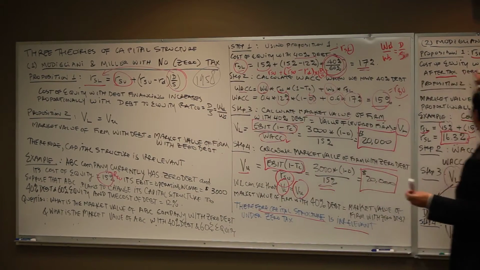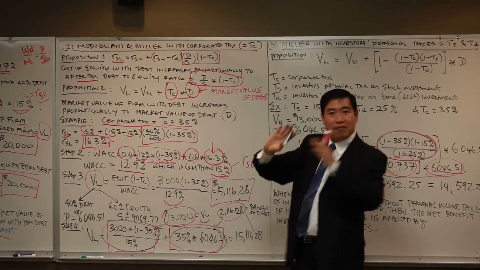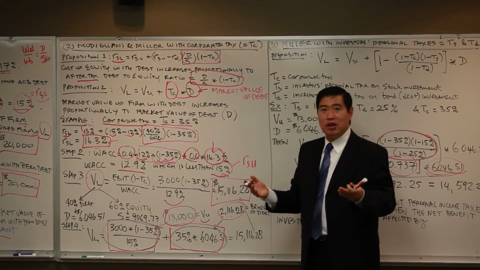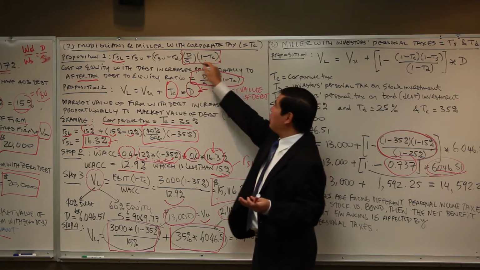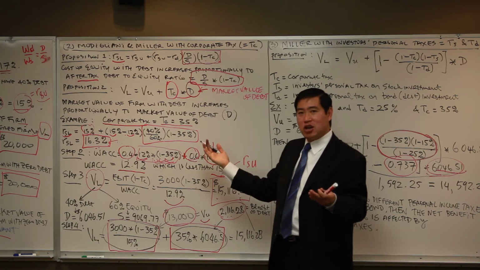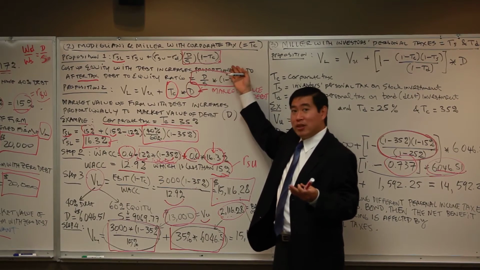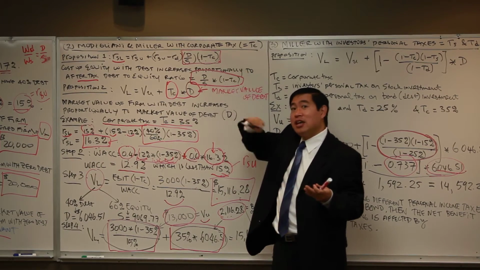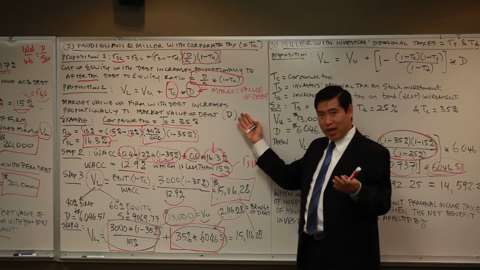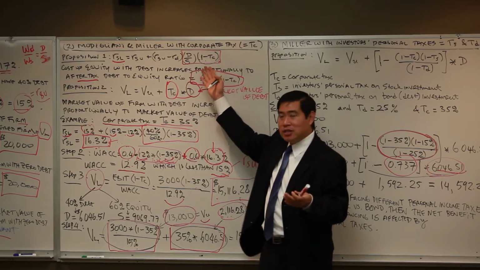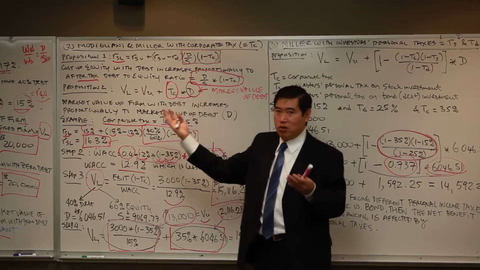In 1963, Modigliani and Miller with corporate tax. Also, we haven't discovered the measure of beta for stock. So therefore, they only say, well, let's adjust it with the after-tax cost of debt. Okay? So if you're given the corporate tax and you're not given the beta, then you have to use Modigliani and Miller with corporate tax. If you're not given the corporate tax, then you have to go back to the first formula, which is Modigliani and Miller with zero tax.